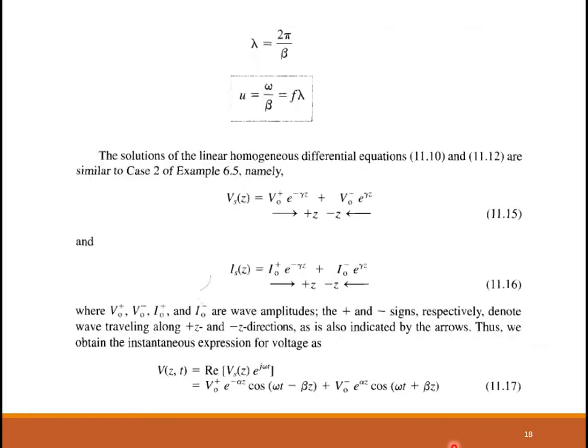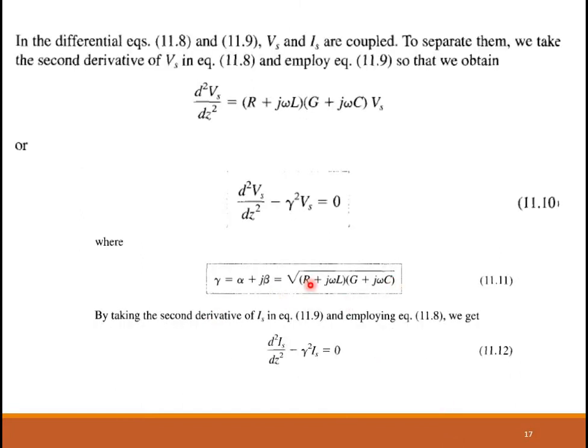With this, the first part, deriving the wave equation for voltage and current in a transmission line, is complete. We have also discussed that the propagation constant gamma is a very important constant. It is analogous to the propagation constant which we studied in electromagnetic waves. So this is one very important parameter for wave propagation in a transmission line.